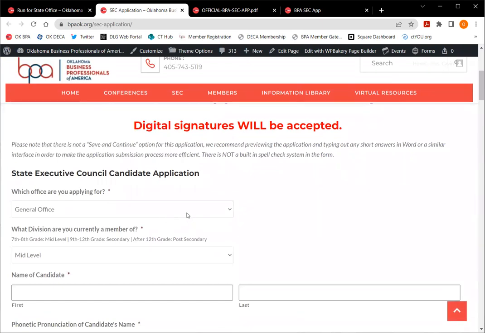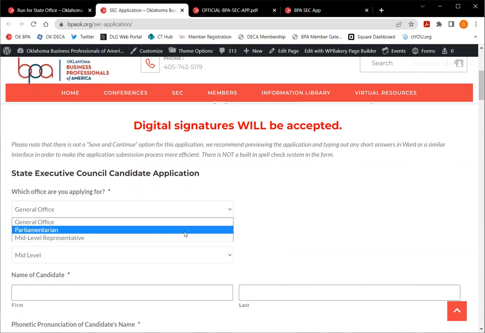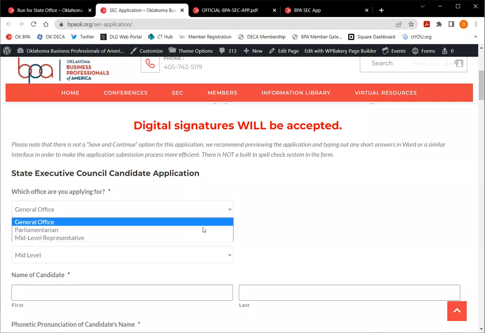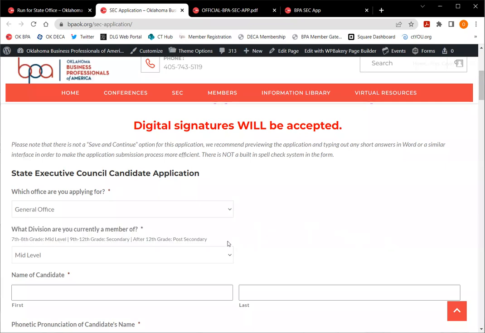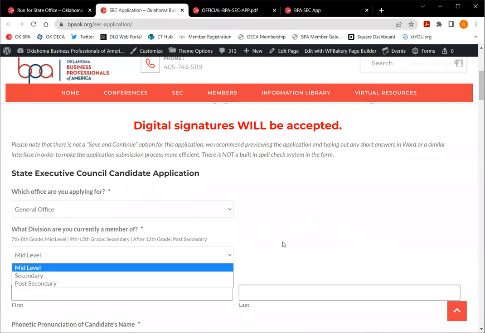Okay, so right here, you're going to choose which office you're applying for. General office, that's going to be president, vice president, secretary, historian, chaplain, reporter, all of those different ones, or you can choose parliamentarian or our middle level representative. So make sure you choose the correct one there. Okay, then you're also going to choose which division you are currently in.